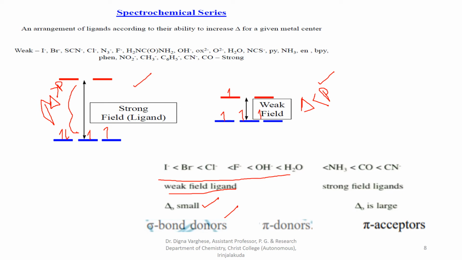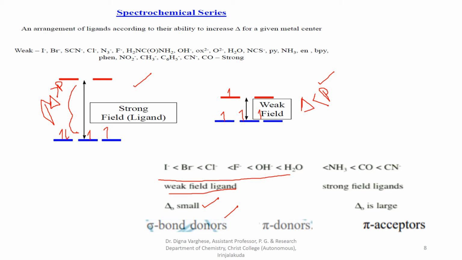Pi acceptors means the metal ion is in a highly electron rich state, and the ligands donate electrons to the metal. It will undergo a destabilization in the metal ion, so the metal will donate the extra electron to the ligand's orbitals.